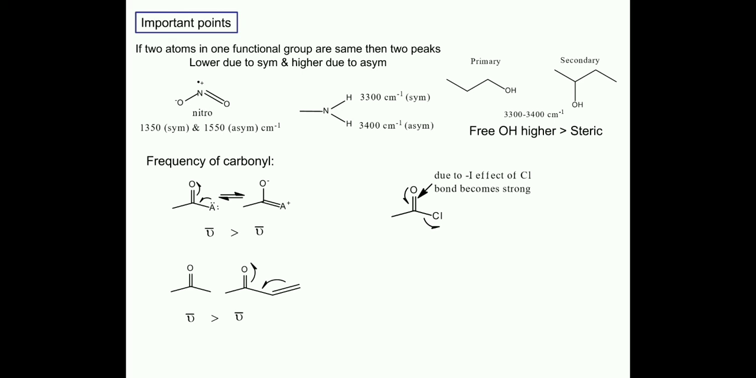If we have compounds like a pure carbonyl and an allylic carbonyl, then the frequency will be higher for the pure carbonyl group, because in the case of the allylic carbonyl, due to resonance, the carbon and oxygen bond becomes single bond like. That's why it will have lower frequency. So on comparison of pure carbonyl, chloro substituted carbonyl, and conjugated carbonyl, the frequency will be highest for the chloro substituted carbonyl, then the pure carbonyl, and then the conjugated carbonyl.